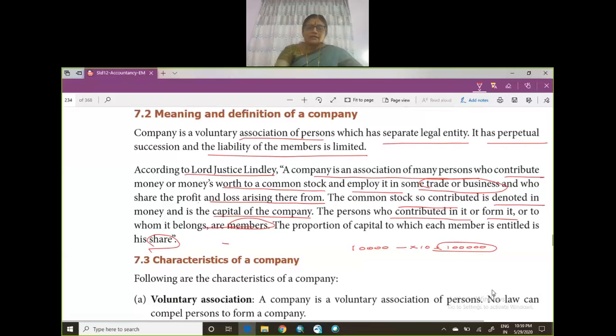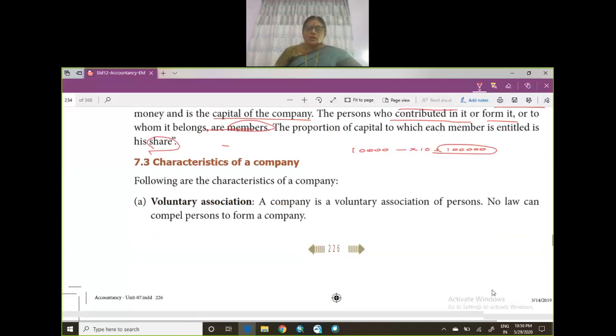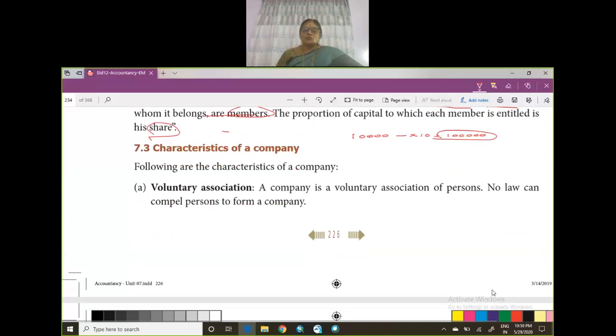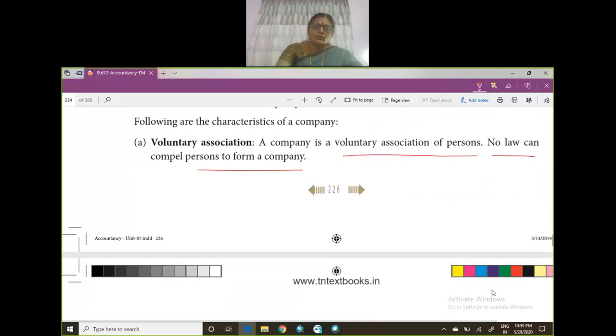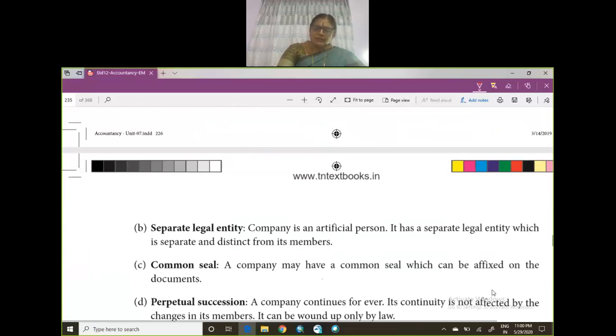So what are the characteristics of the company? The first characteristic is a voluntary association. Nobody is forcing you to form an organization. No law can compel a person to form a company. It's a voluntary association of persons. Seven persons are required in case of a public company, two in case of a private company. You can get together and start a company by registering with the registrar of companies.